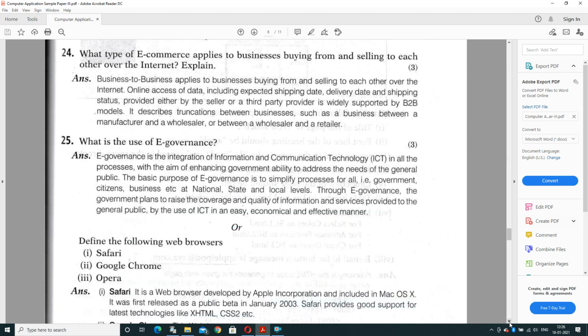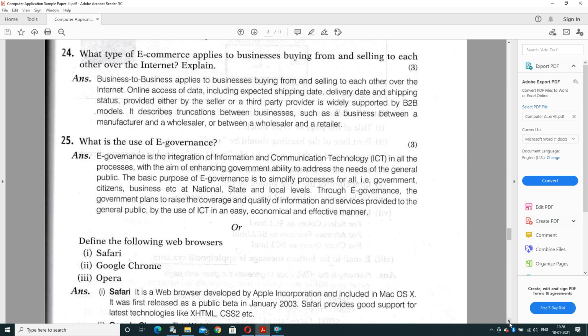Question number 24. What type of e-commerce applies to businesses buying from and selling to each other over the internet? B2B, it is also known as B2B, applies to businesses buying from and selling to each other over the internet. Online access of data, including expected shipping date, delivery date, shipping status, provided either by the seller or by a third party provider, is widely supported by B2B models.